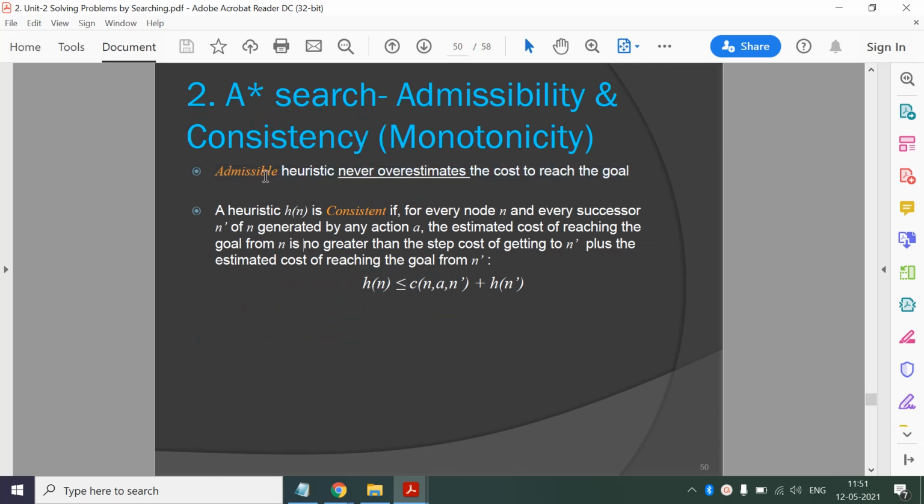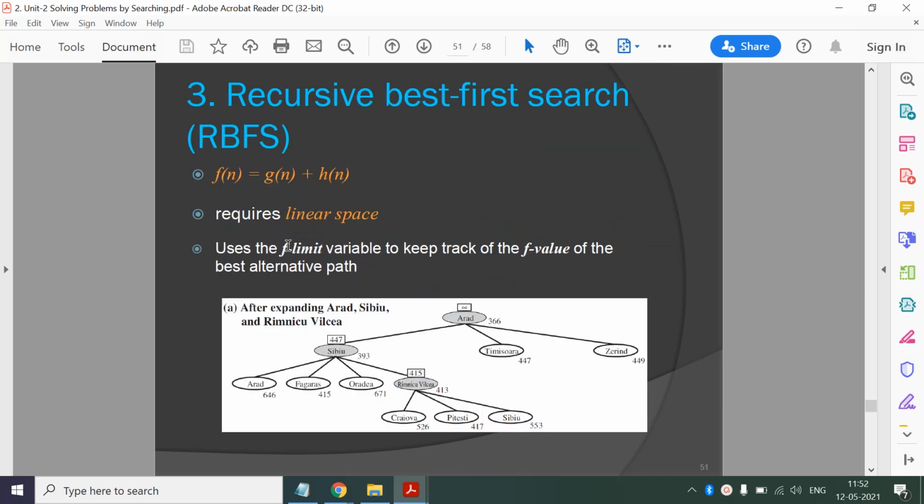Admissible means your heuristic is admissible if it never overestimates. Overestimation means what? The value of the heuristic will always be less than or equal to the actual value, it will not overestimate. And consistent means if it follows the triangle inequality property, then we can say that this heuristic is consistent.